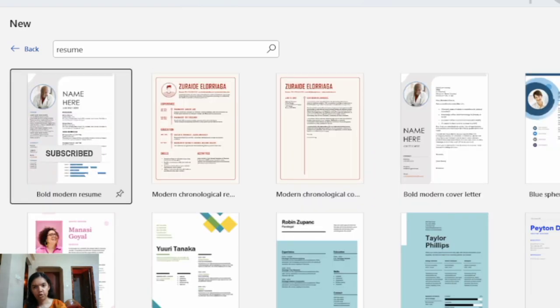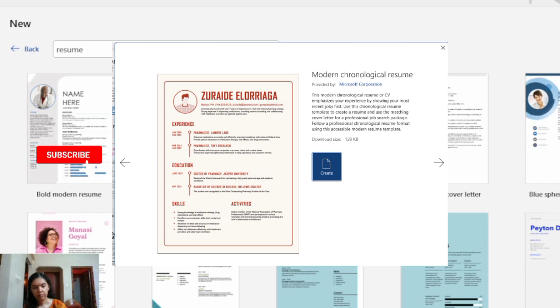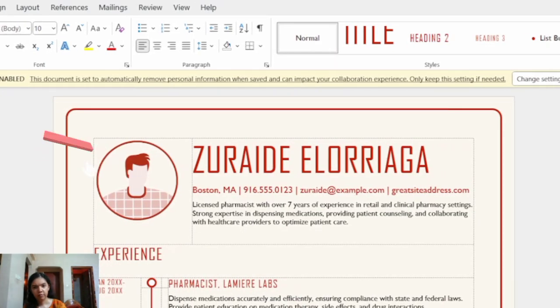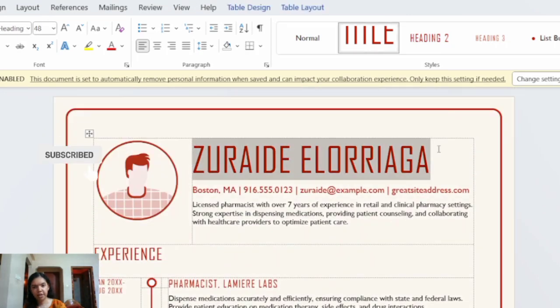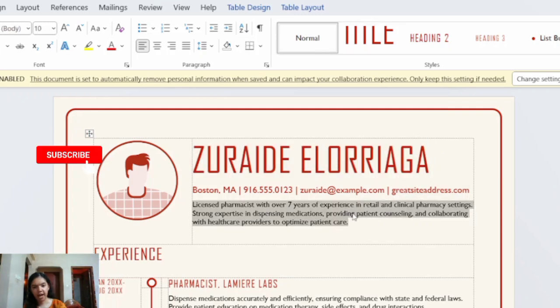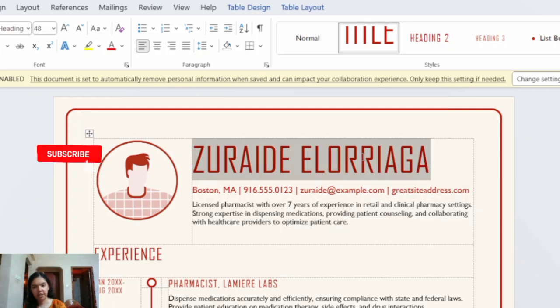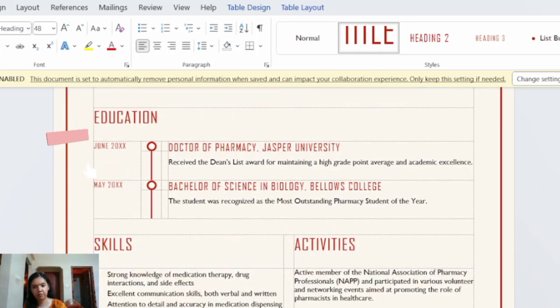Whichever template you want, you can just select it. Click on create. And here you have it. The template is now imported here. You can edit this with the information that we got from ChatGPT. You can add the content of ChatGPT here and prepare your resume this way.